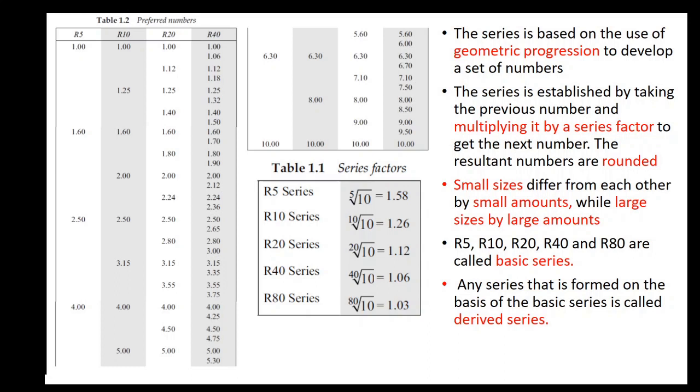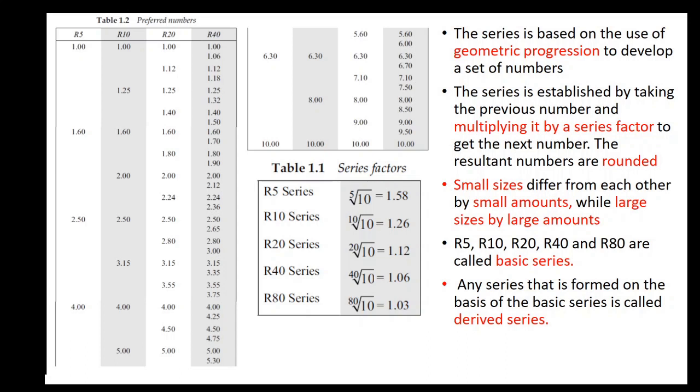Therefore, preferred numbers are usually rounded off numbers. For getting the third number in the R5 series, again you have to multiply 1.60 with 1.58 and then it is rounded. If you check the preferred series R5, you can find that the small sizes differ only by small amounts.